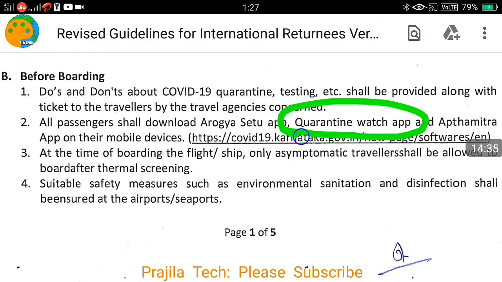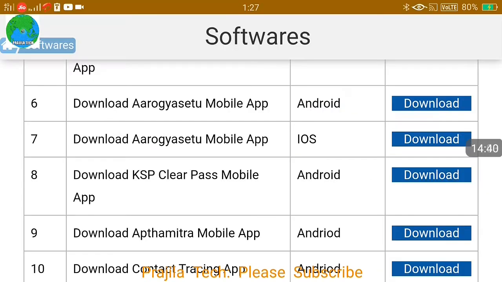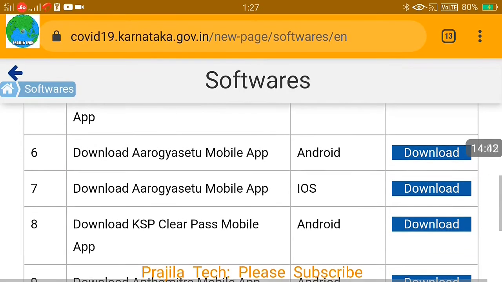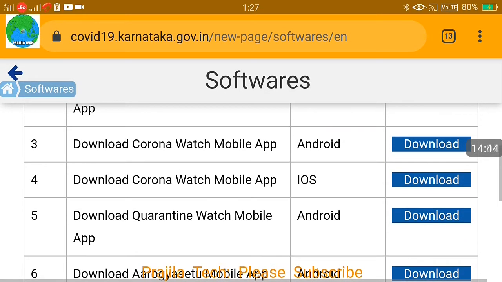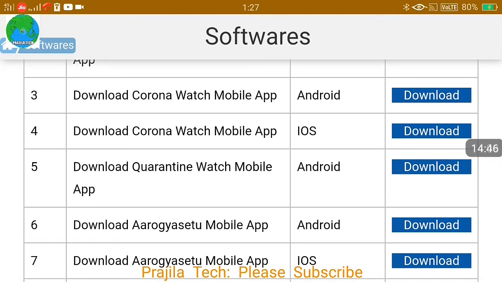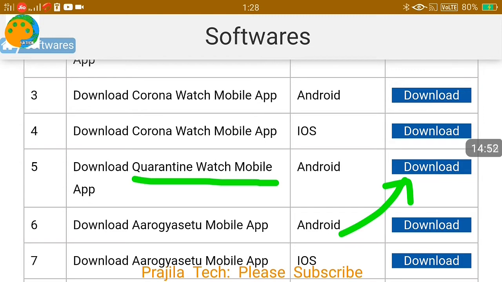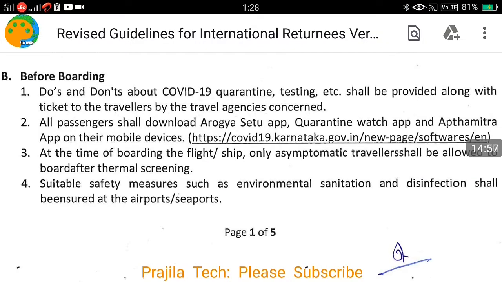Now the next application is the Quarantine Watch app. So again, come back to the software page and scroll a little bit up or down to see where we can find that application, and here it is, the Quarantine Watch mobile app. I can see only the Android version here. Maybe an iOS version might come too. So this is the place you have to download.